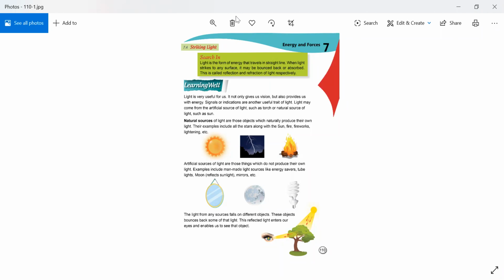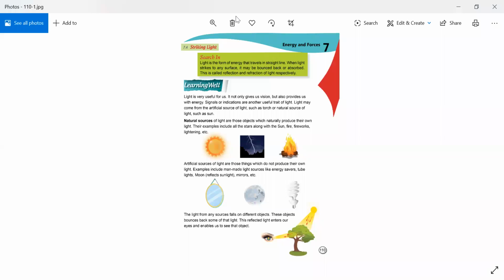Light can be either an artificial source of light or a natural source of light as well. How, beta? The sun is a natural source of light, but if we are having a torch or bulbs, they are artificial sources of light, because they are man-made, and natural sources of light are what Allah has created.